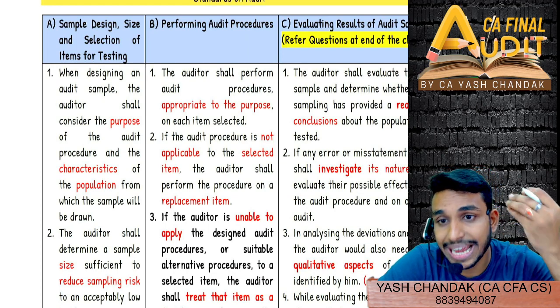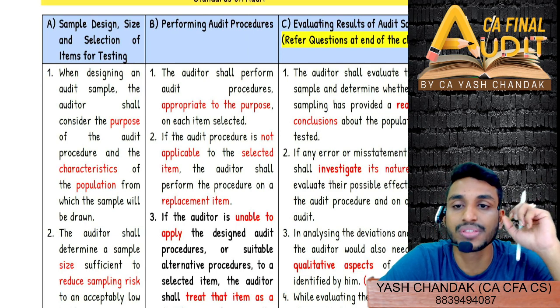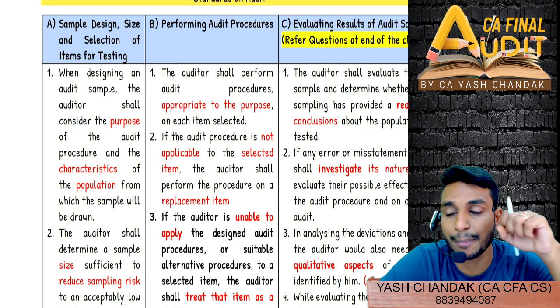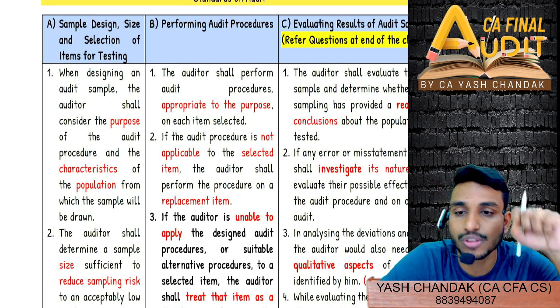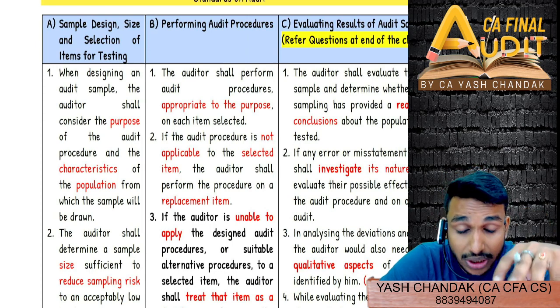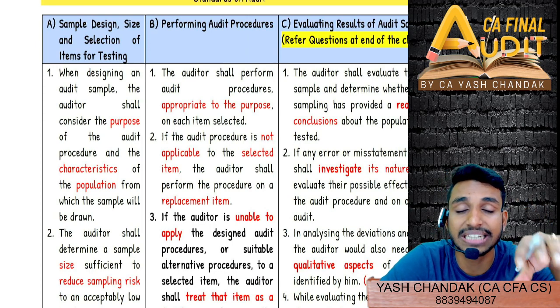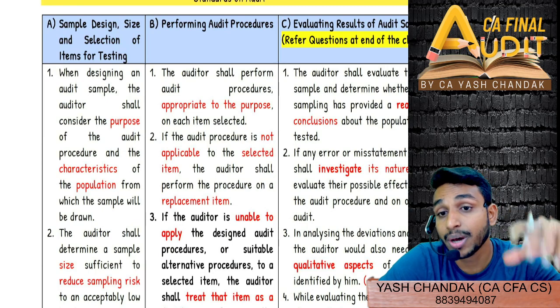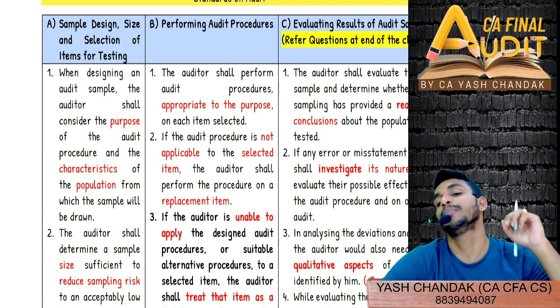So based on that, your design of the audit sample will happen, depending upon the characteristics of the total population and the purpose of the audit.